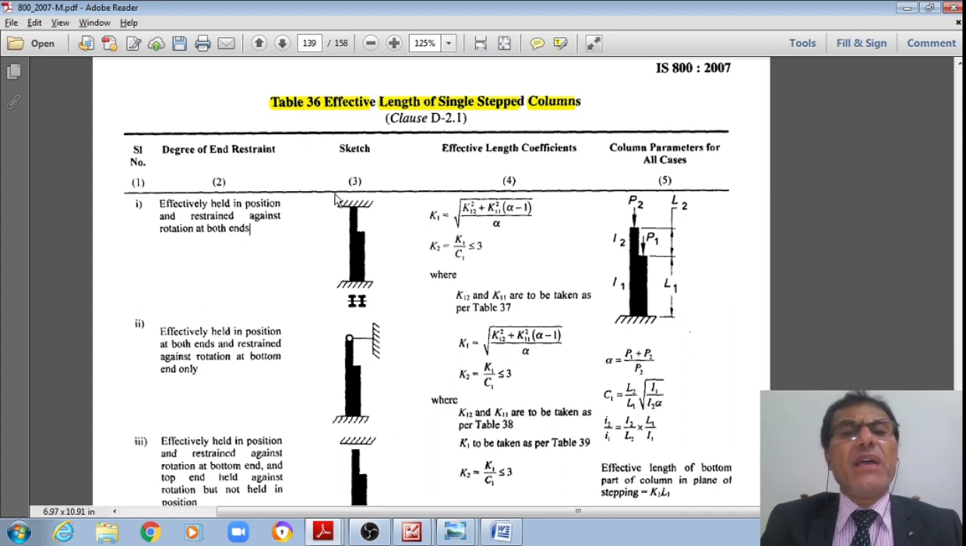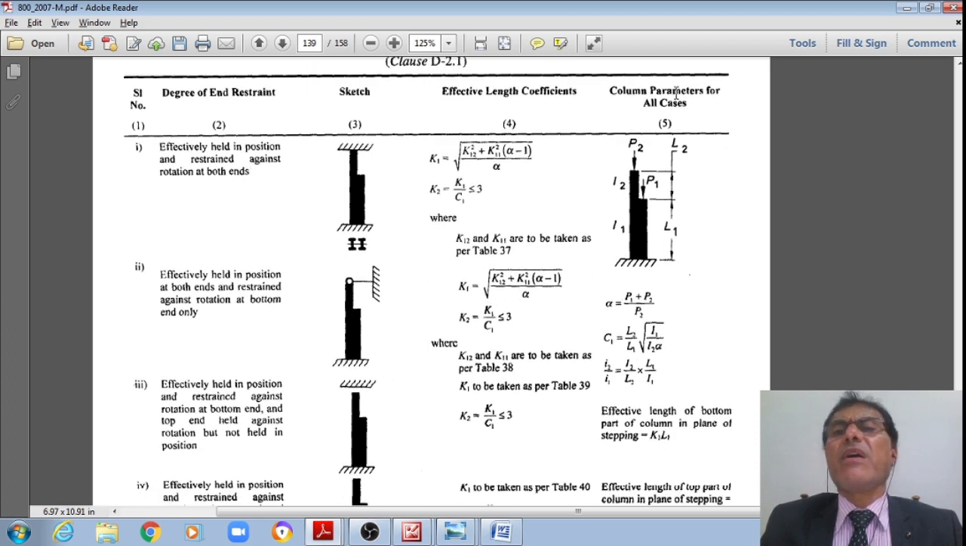Now if both ends are effectively held in position and restrained, meaning both ends are fixed, then the effective length coefficients are given by K1 is equal to the square root of K1 2 square, K1 1 square multiplied by alpha minus 1 divided by alpha, and K2 is equal to K1 divided by C1. It should be less than or equal to 3, where K1 2 and K1 1 are to be taken as per this table 37.